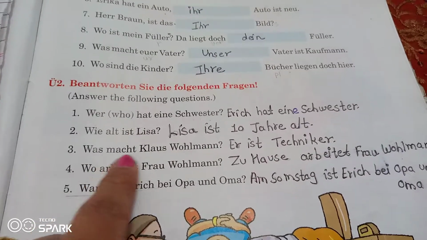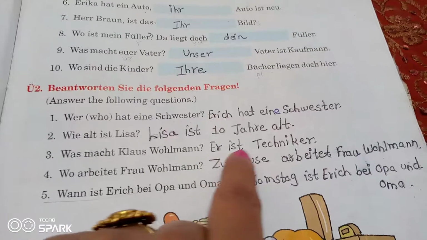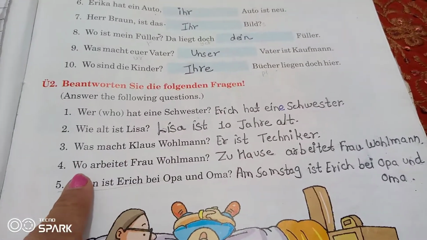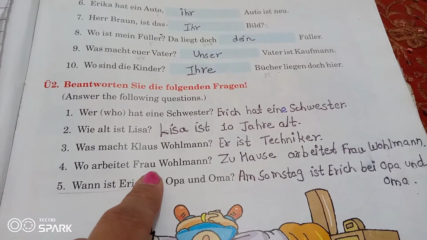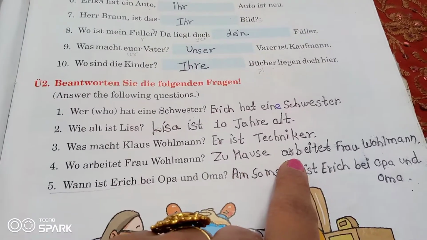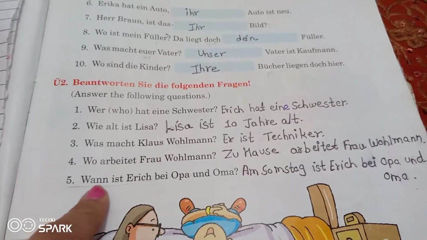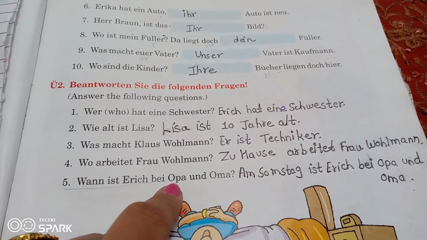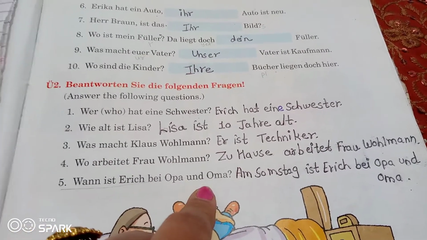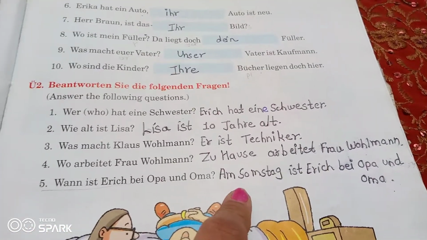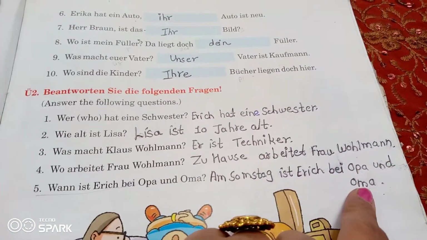Nummer 3. Was macht Klaus Wohlmann? What does Klaus Wohlmann do? Er ist Techniker. Nummer 4. Wo arbeitet Frau Wohlmann? Where does Mrs. Wohlmann work? Zu Hause arbeitet Frau Wohlmann. Nummer 5. Wann ist Erich bei Opa und Oma? When is Erich at the place of grandma and grandfather? Am Samstag ist Erich bei Opa und Oma.